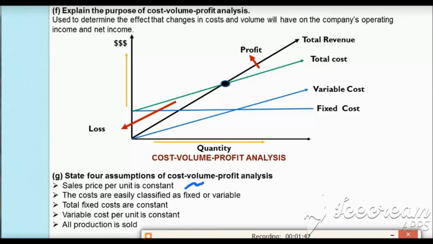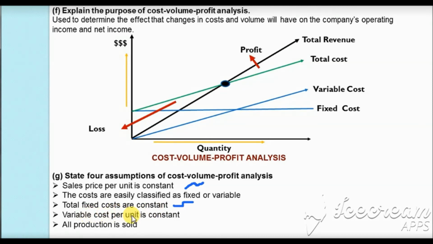In reality, the fixed cost will be like a stepped cost, because the graph will be something like this: it will be constant for a while, then it goes up, then it becomes constant, and that is how it happens in reality. However, for the purpose of cost volume profit analysis, we consider that the fixed costs are constant.